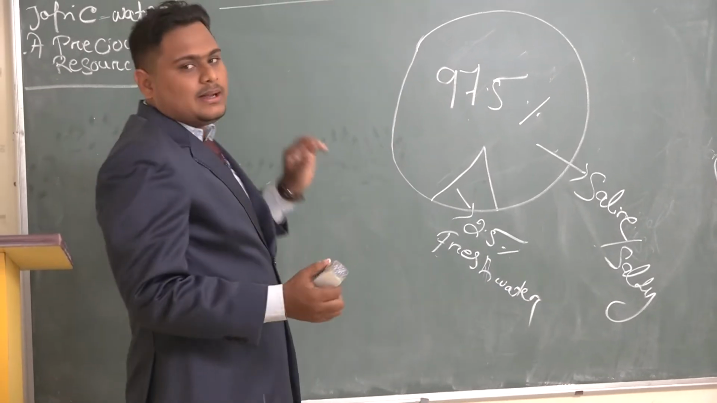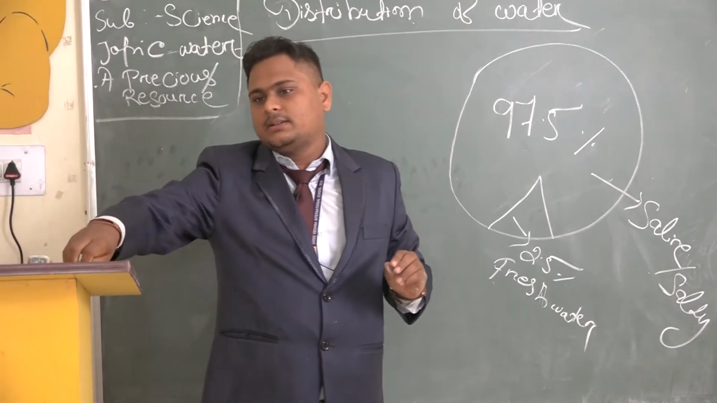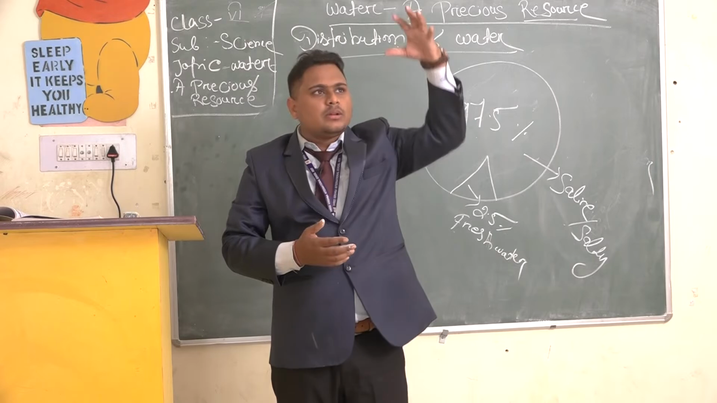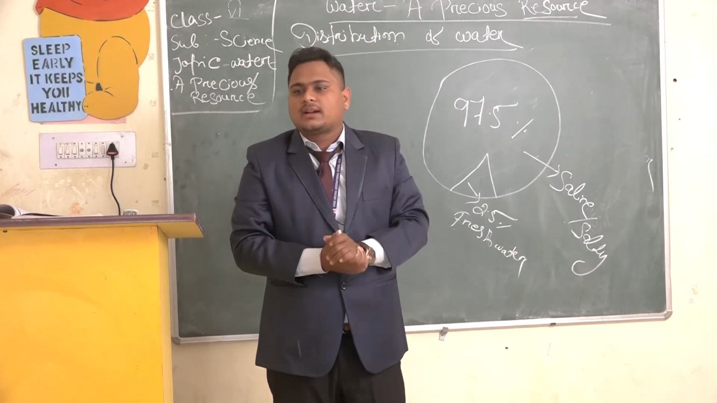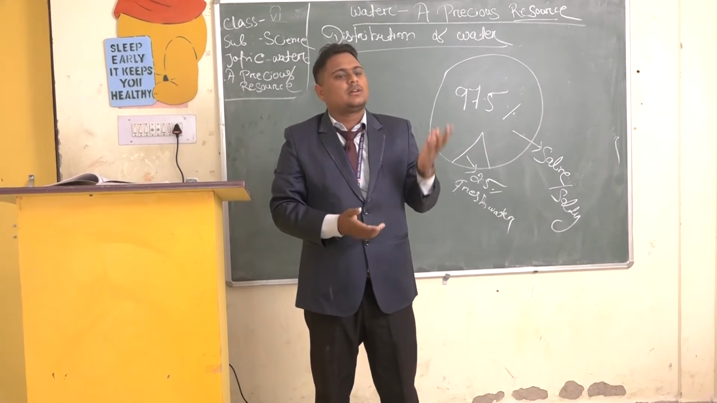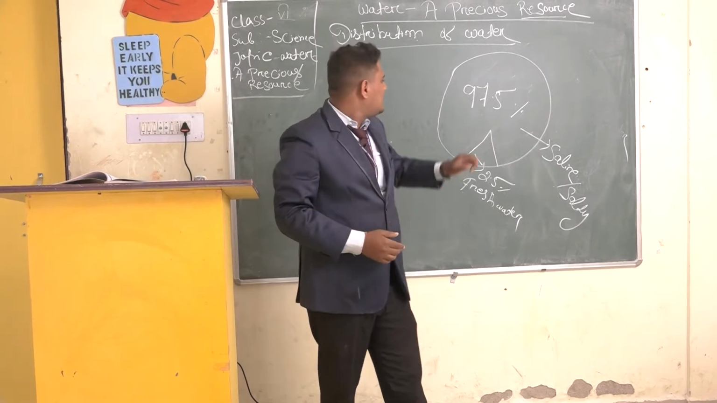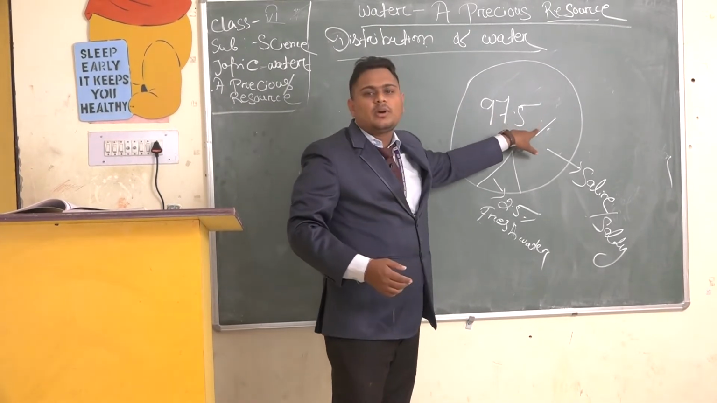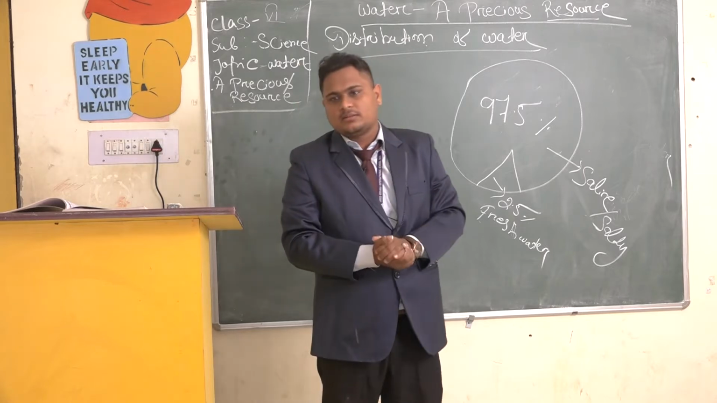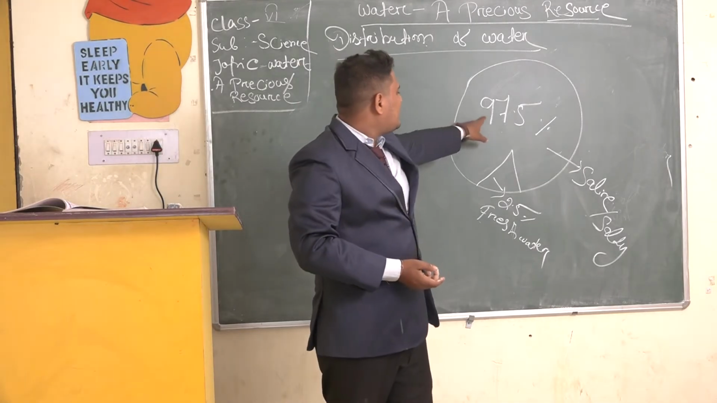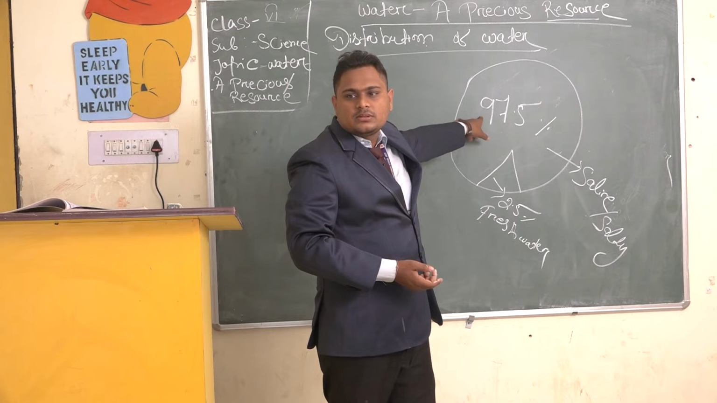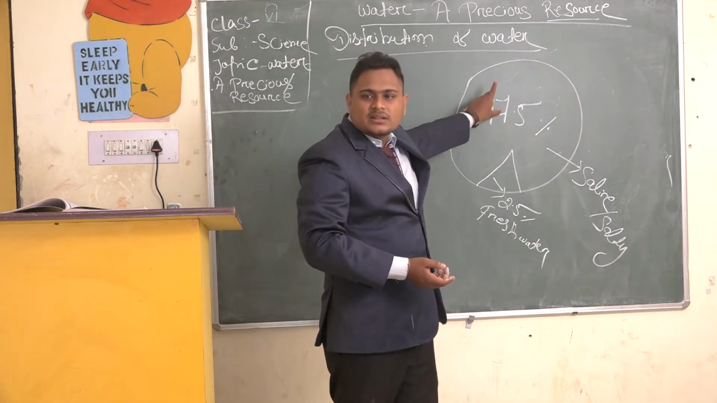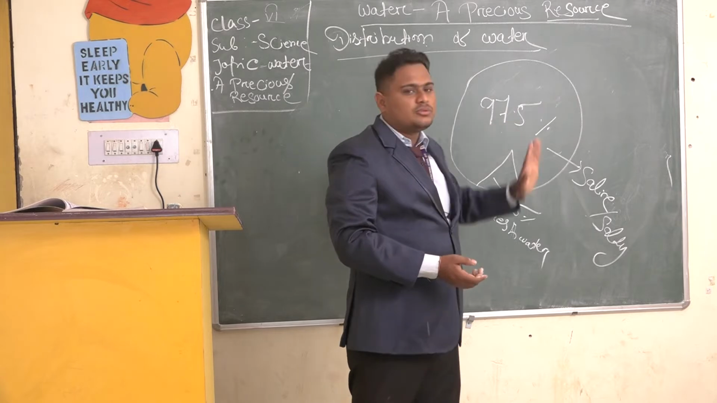See, on the earth 71% is covered by water bodies, yes or no? So when we look at our earth from the sky, it looks blue, and that's why our earth is also known as the blue planet. But from that water body, 97.5% of water is saline, salty water. That means this water cannot be used for any purpose. It cannot be used for agriculture or washing or industrial use.